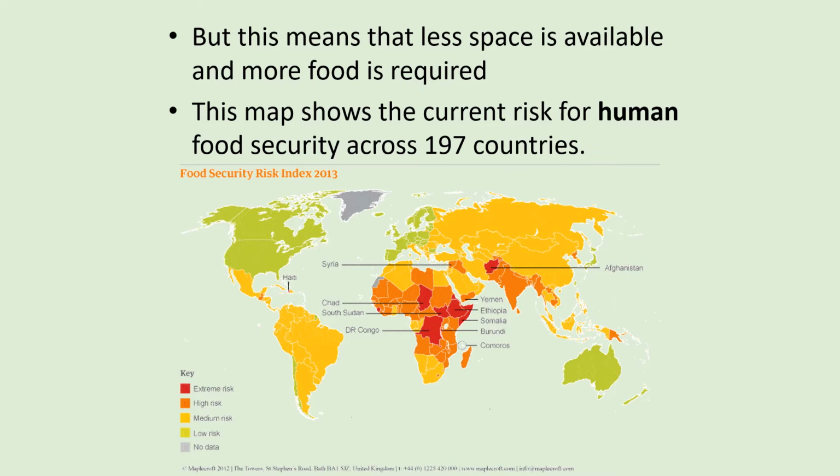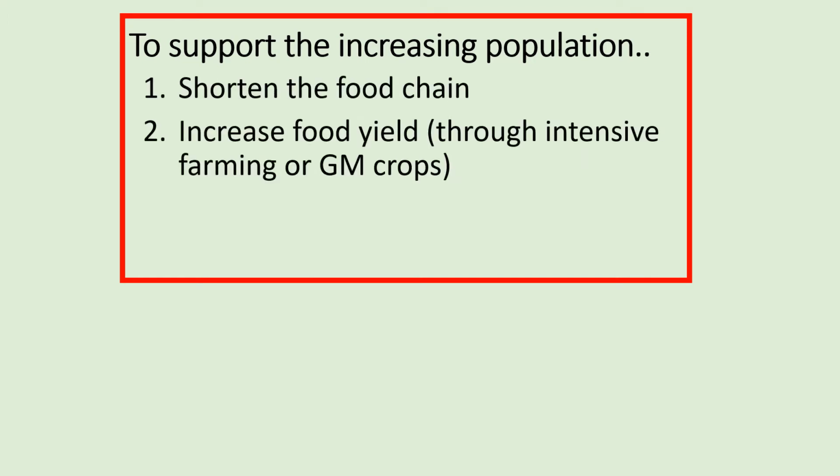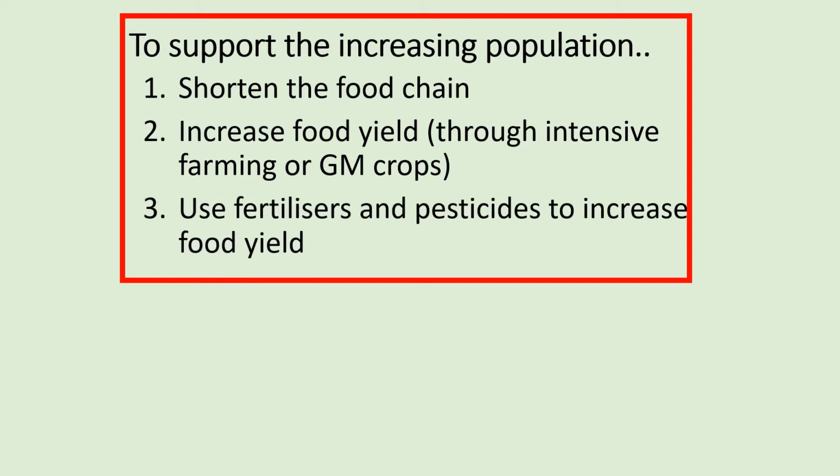Pause the video and write down what you think the solution to this is before I go over the answers. So we do this by shortening the food chain, increasing food yield through intensive farming or genetically modified crops, using fertilizers and pesticides. So fertilizers provide nutrients for crops to grow, and pesticides kill pests to stop them eating the plants. So both of these things increase food yield.